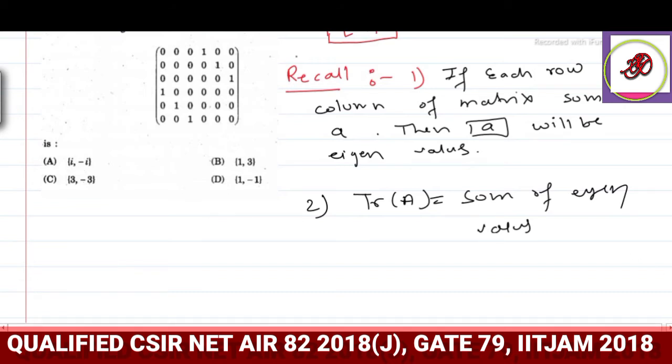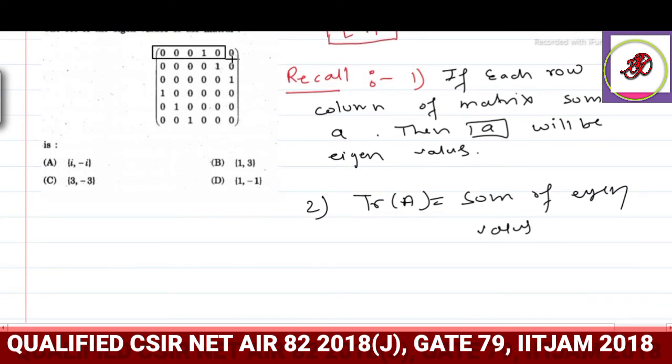So as I was telling, the sum of this first row is 1. In the same way, for each row we can see this is going to be 1. So like that, each row is summing to 1. So that means lambda equal to 1 is my eigenvalue.